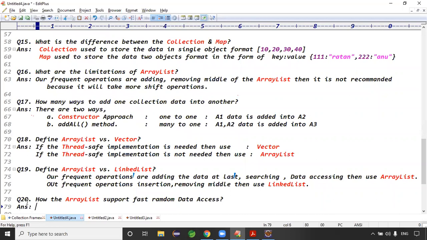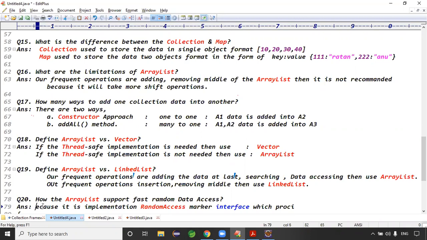Because ArrayList implements random access, because it is index-based. Index is okay, the searching operation is okay. For data accessing, it implements the RandomAccess marker interface, which provides data accessing capabilities, right?